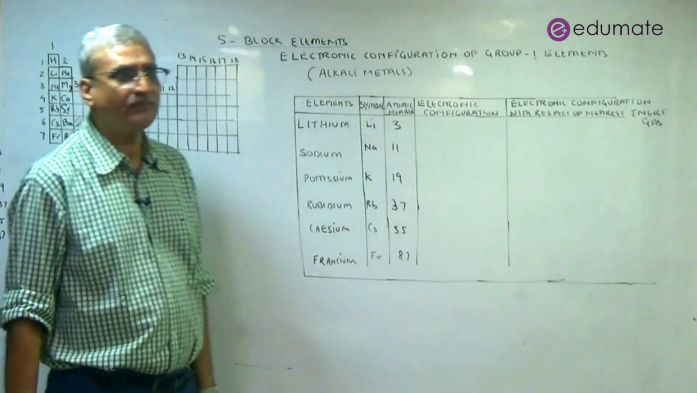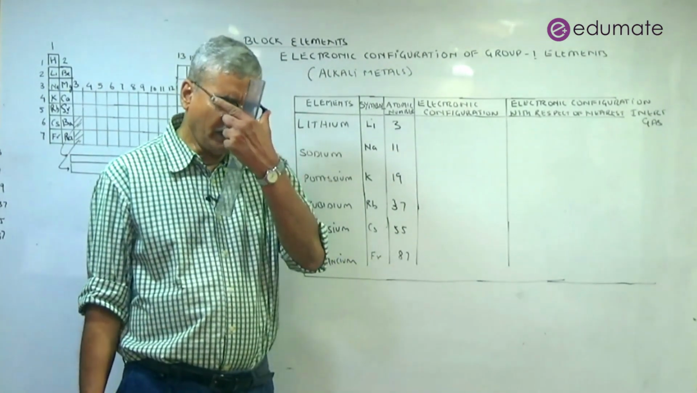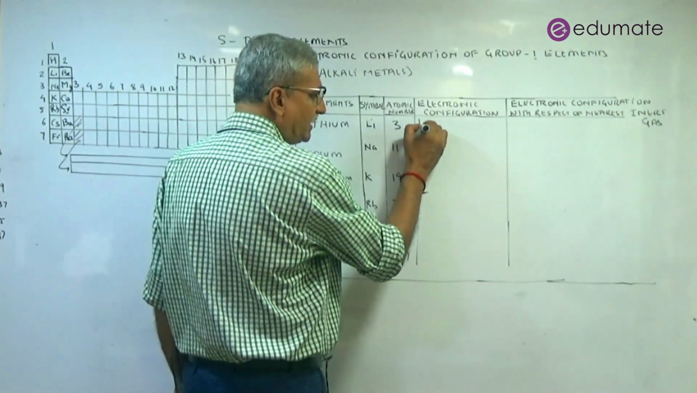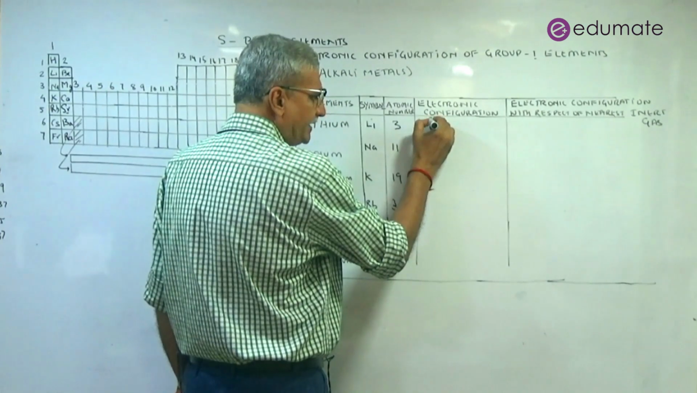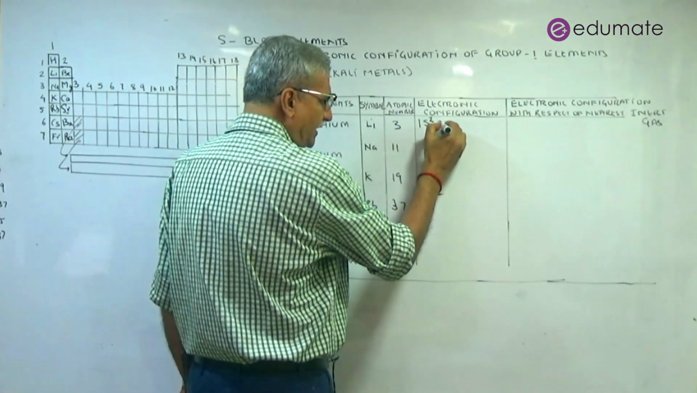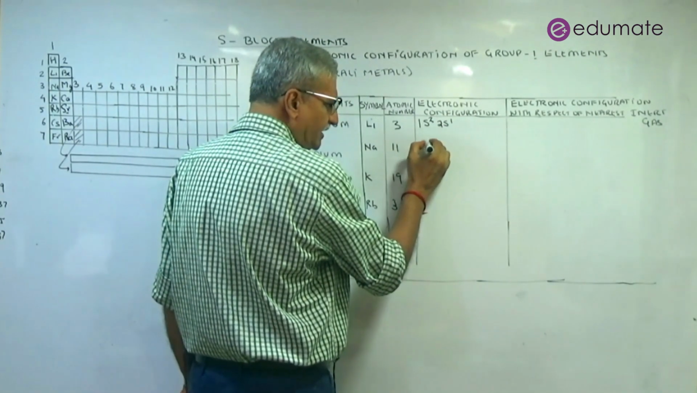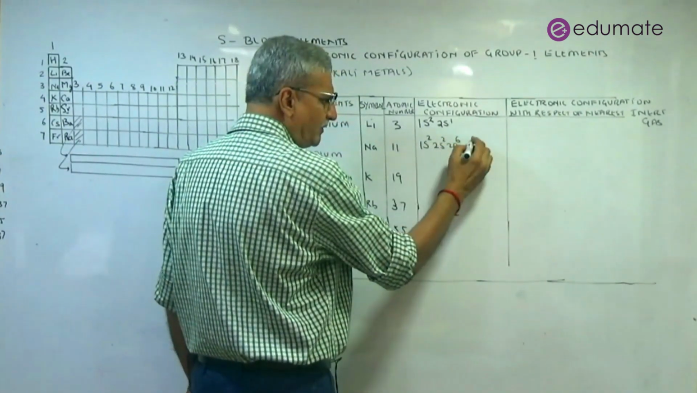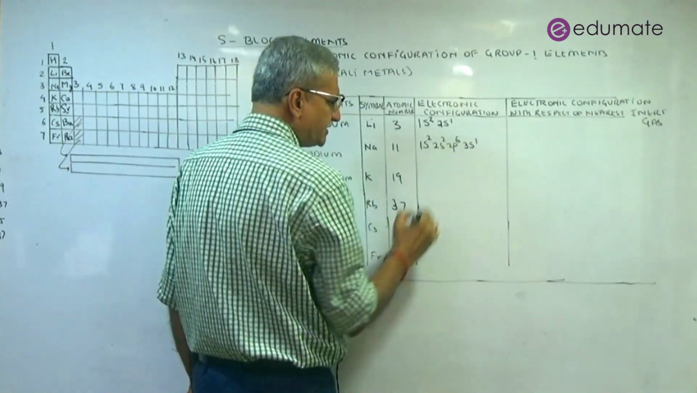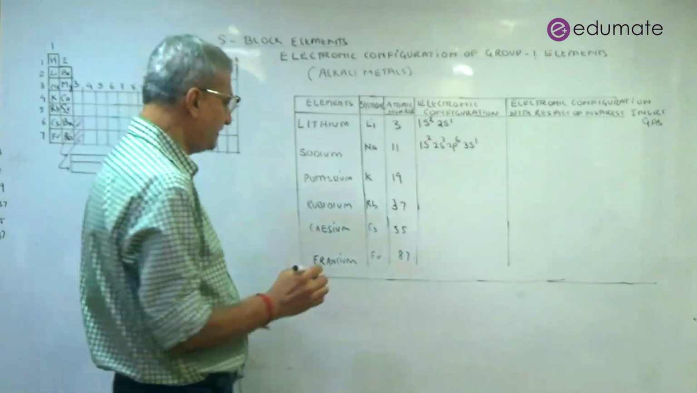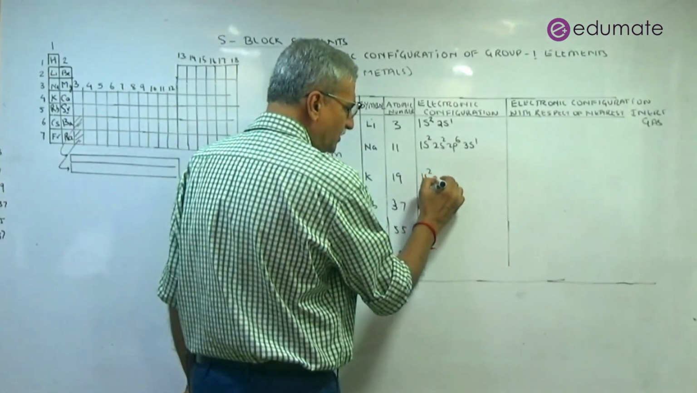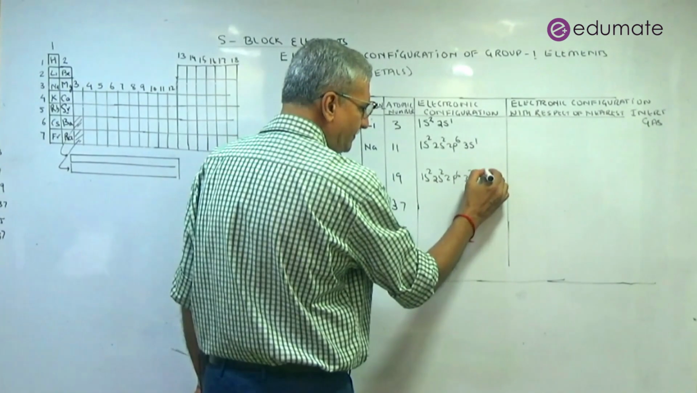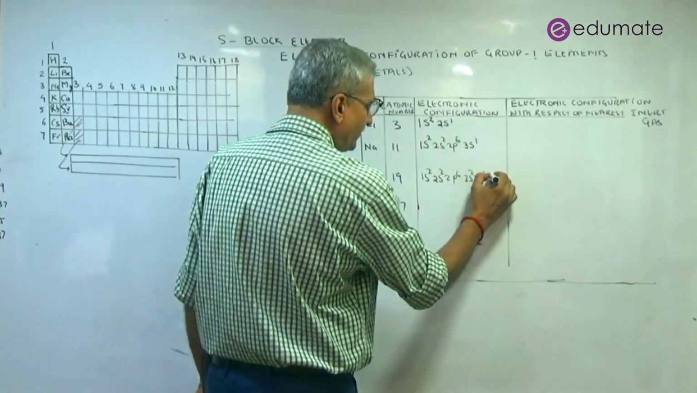Based on this atomic number, we write down the electronic configuration, or the arrangement of electrons in the shells around the nucleus. So we have the first shell, which can accommodate 2 electrons, 1s2, and then we have 2s1. Here we have 1s2, 2s2, 2p6, so 10 are accommodated over here. So the outer electronic configuration in this case will be 3s1. Then we have 1s2, 2s2, 2p6, 3s2, 3p6, and then we have 4s1.